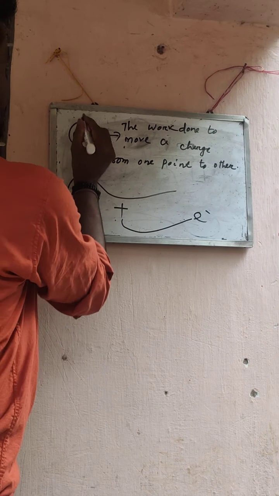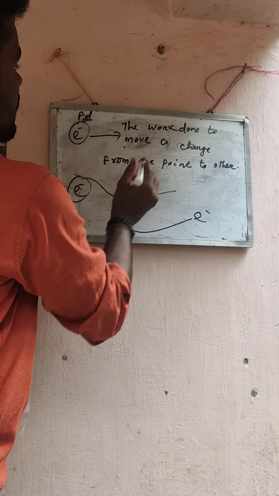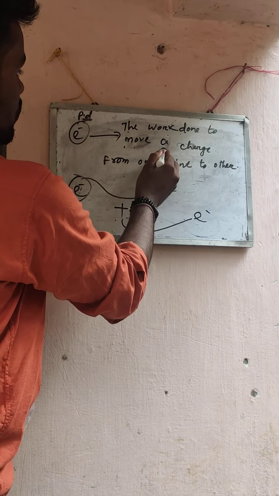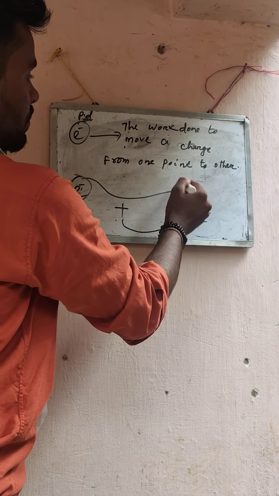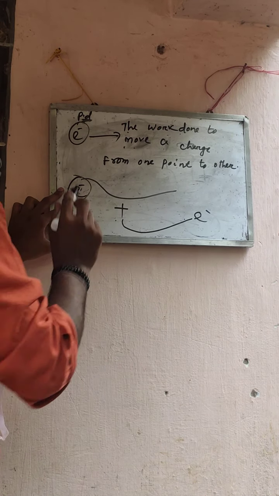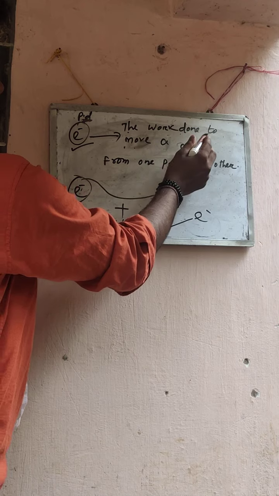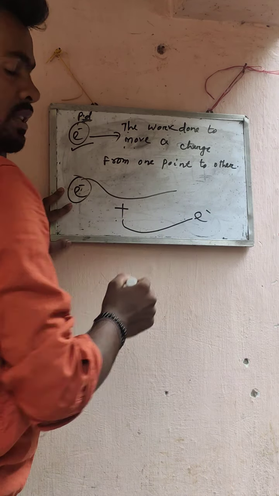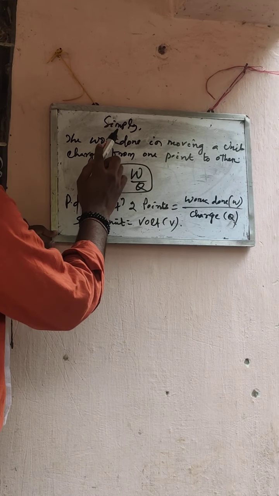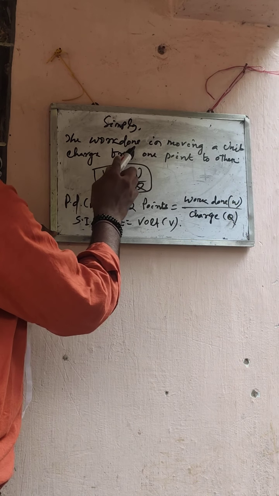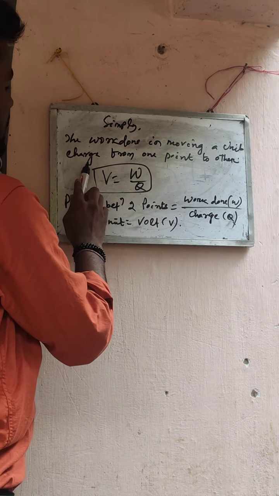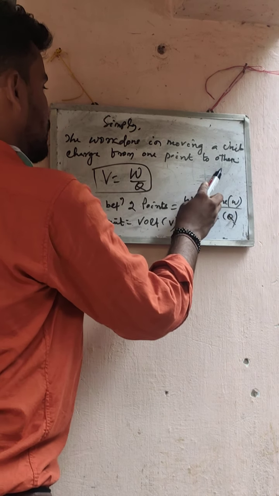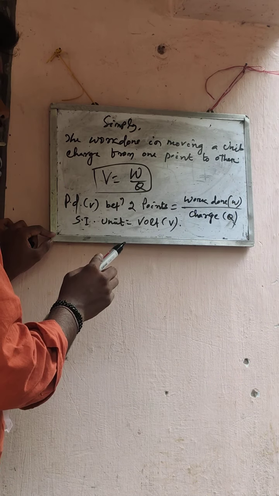So what is the definition of potential difference? The work done to move a charge from one point to another. It is a simple definition. Please note this: the work done to move a charge from one point to another. Another definition: the work done in moving a unit charge from one point to another is known as potential difference.